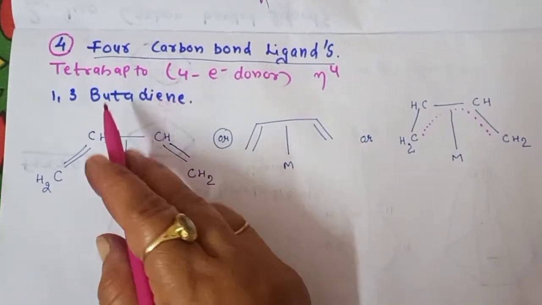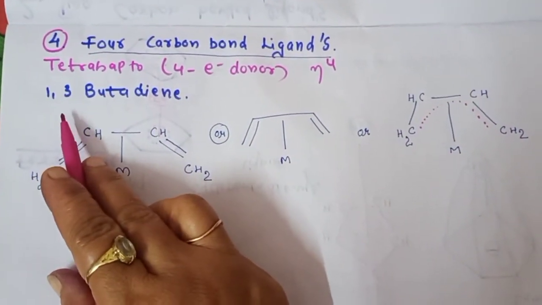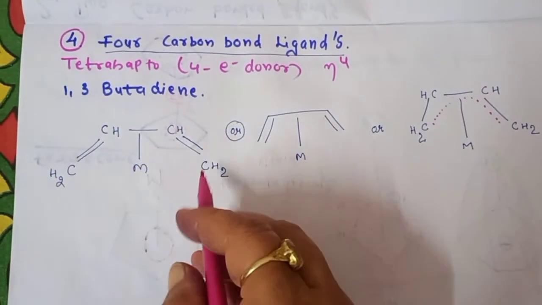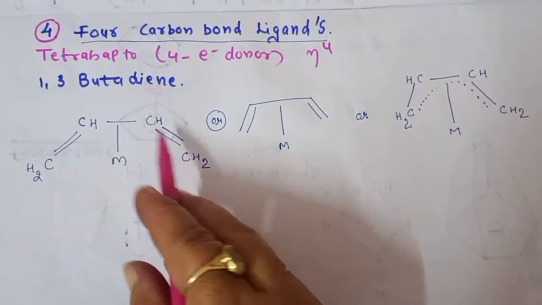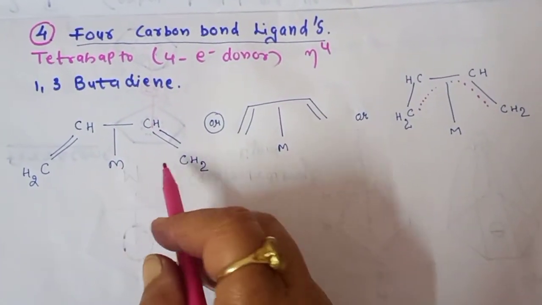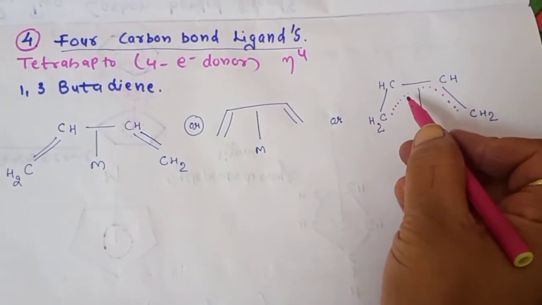So the best example for this is 1,3-butadiene. We know there are 4 electrons. So these 4 electrons, as we know, are again pi electrons, so they can also delocalize. So simple way you can write in this manner, or either this you can draw, or you can also show the delocalization of the pi electrons like this.